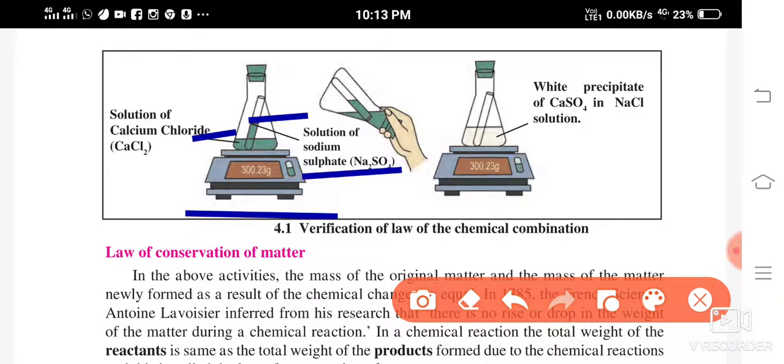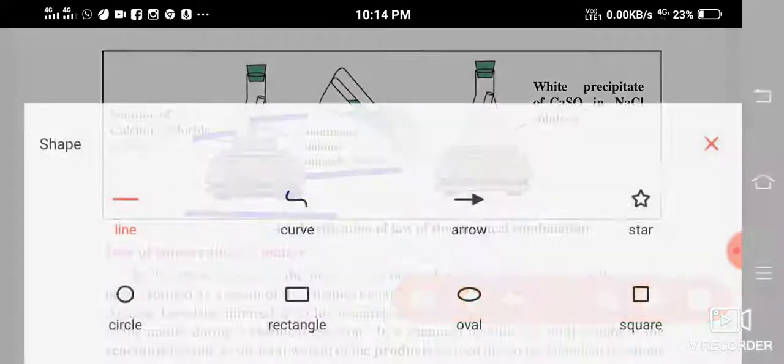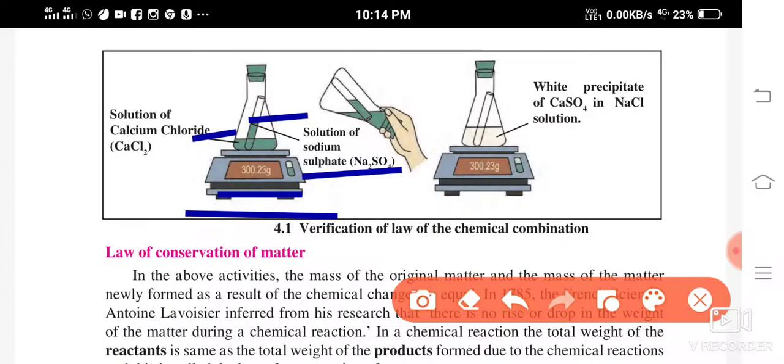Sodium sulfate solution. Then what did you do? You weighed it, you saw the weight of it. So how much is the weight over here?